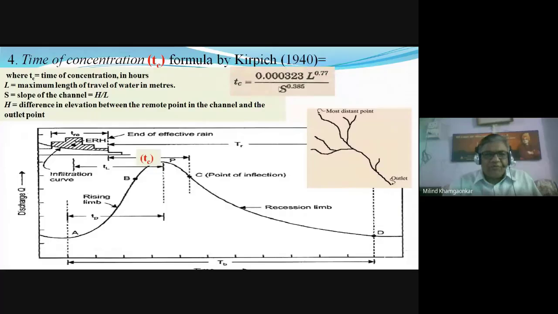There is one formula for time of concentration. It is derived by Mr. Kirpich: 0.000323 L raised to 0.77 S raised to 0.385.